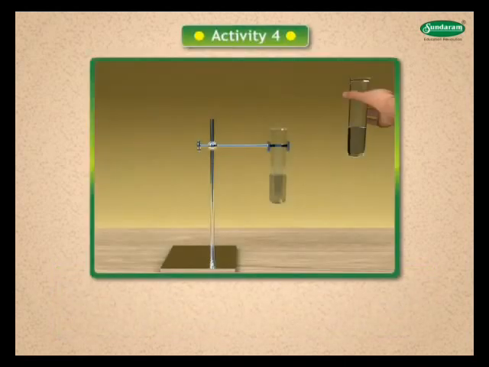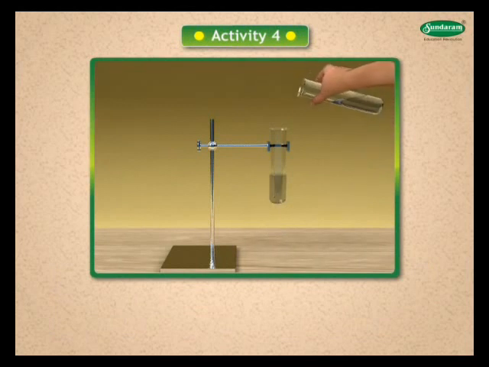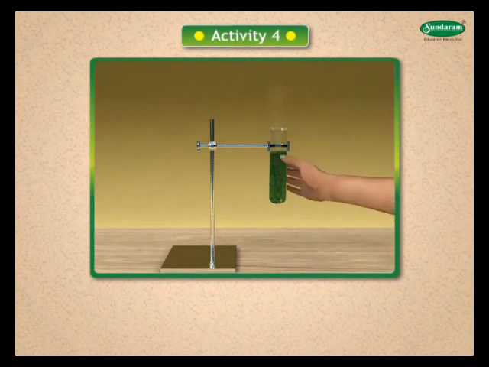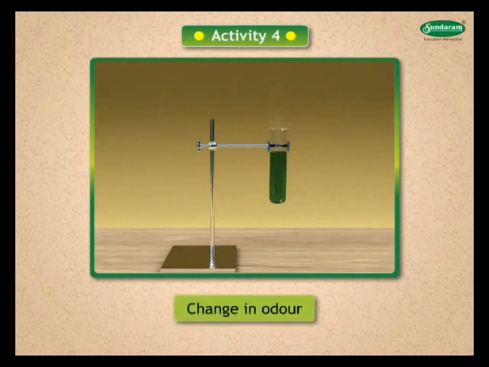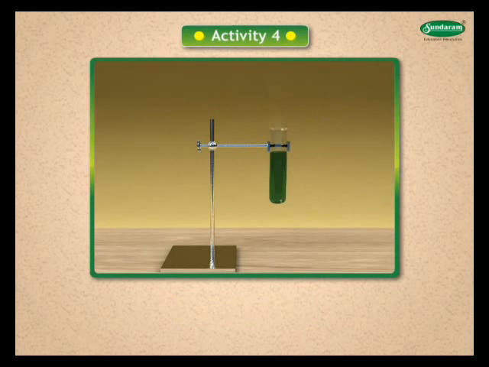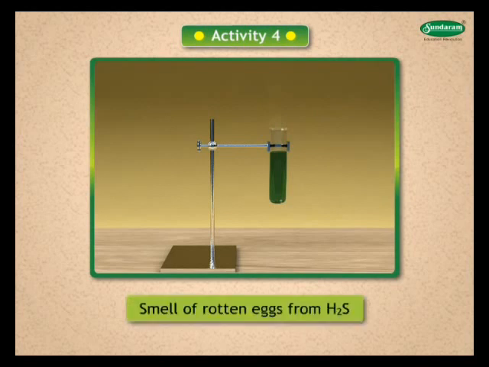Activity 4. Take some dilute sulfuric acid in a test tube. Take some iron sulfide solution in another test tube. Add a small quantity of dilute sulfuric acid to iron sulfide very slowly under supervision of your teacher. Touch the test tube. Also experience the odor. What do you observe? There is a change in odor, temperature and color. You get the smell of rotten eggs from H2S.